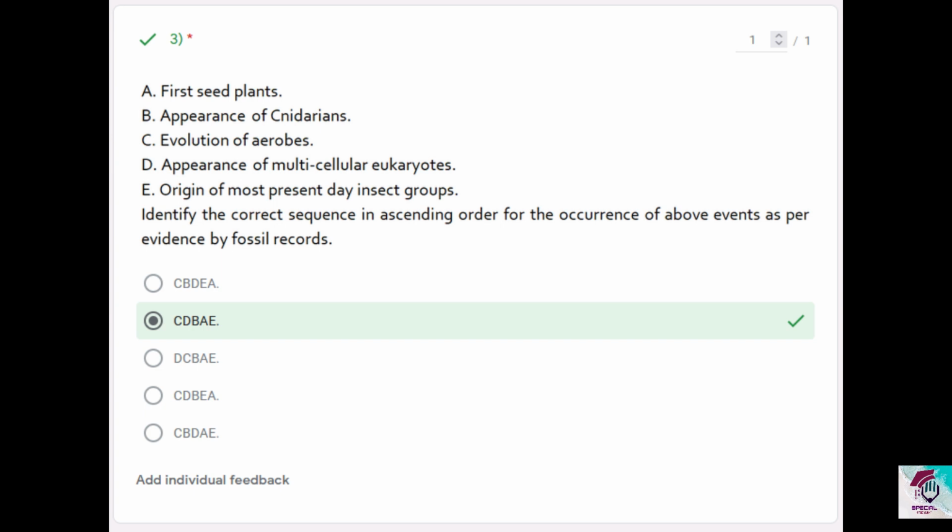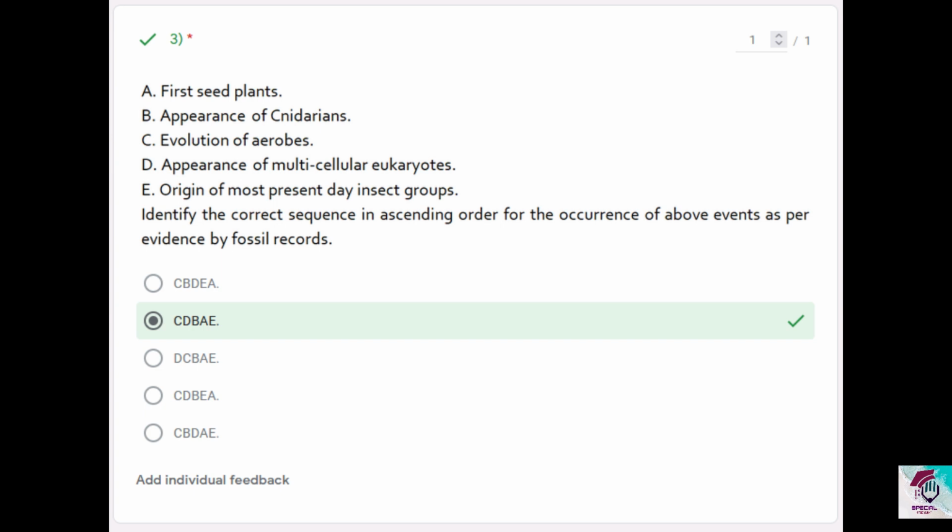D, appearance of multicellular eukaryotes. Multicellular eukaryotes, as we discussed before, took place around 1.2 billion years ago. And then E, origin of most present day insect groups. This too is mentioned as the last point under the Paleozoic era, and this took place around 299 to 251 million years ago. Most present day insect groups appeared in this period, while certain insects were also there between 416 to 359 million years ago. But accordingly, this is the correct answer.